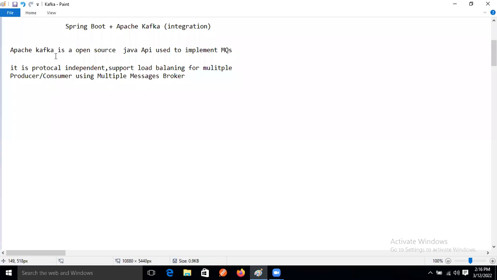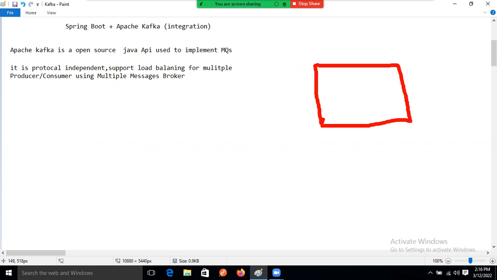So it supports data partition for large data, right? Same like, Apache Kafka, the MOM server was there. Just assume that the MOM server is there, and the consumer is sending a large amount of data.